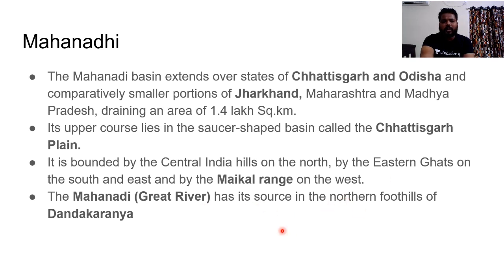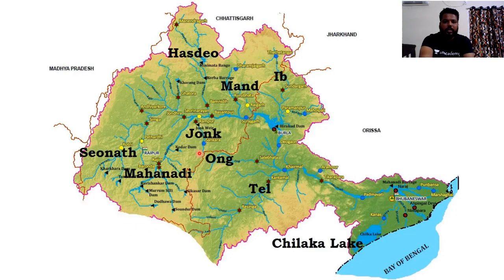If you see the Mahanadi river, it is nothing but the great river. Its source, as I have said, is the Dandakaranya region, near Nazri town. You can see the Mahanadi river in this region. It originates in this way, and from the saucer-shaped structure of the Chhattisgarh region, the Mahanadi has tributaries like Hasdo, Mand, Ib, Jong, Ong, Tel. Clear? You can see all the important tributaries of this particular Mahanadi river.